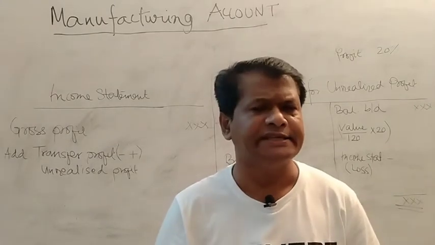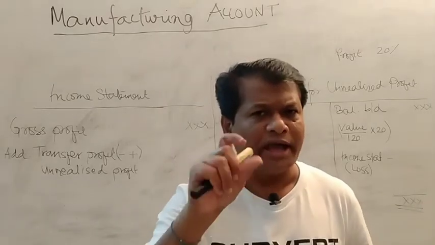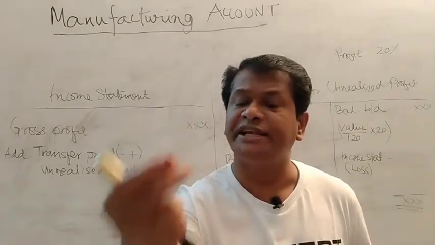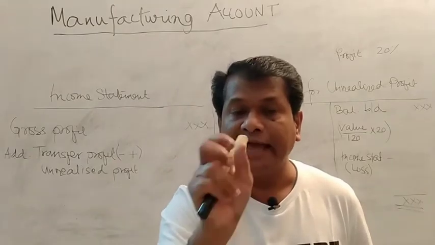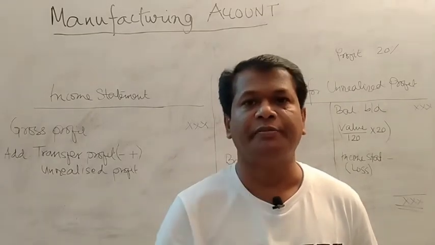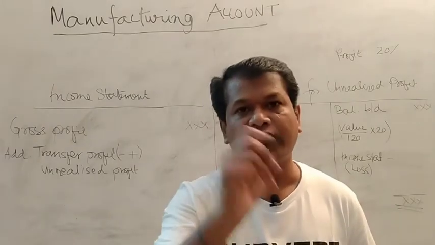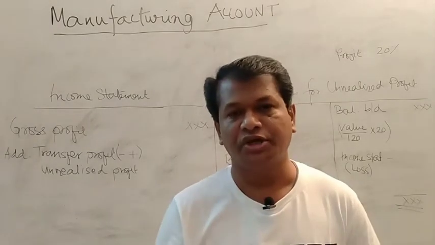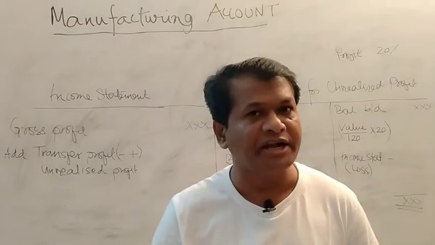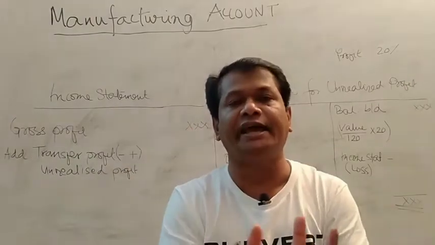With that prime cost, you have to add the factory overhead. Factory overhead is not a single element but a combination of elements, maybe 7 to 10 elements. Factory overhead means any indirect expense incurred in the factory. These are like this: indirect raw materials, indirect labor, factory fuel and power, factory lighting and heating, factory insurance, factory repairs, factory manager salary or production manager salaries, depreciation on plant and machineries, depreciation of loose tools. These are all combinedly said to be factory overhead.